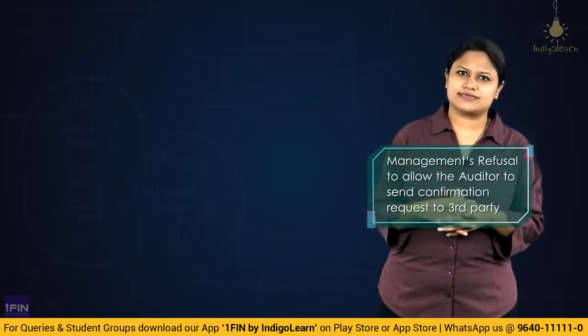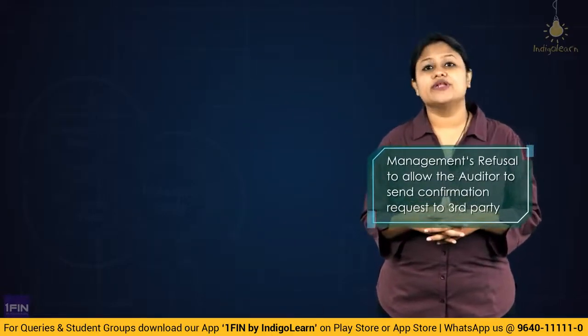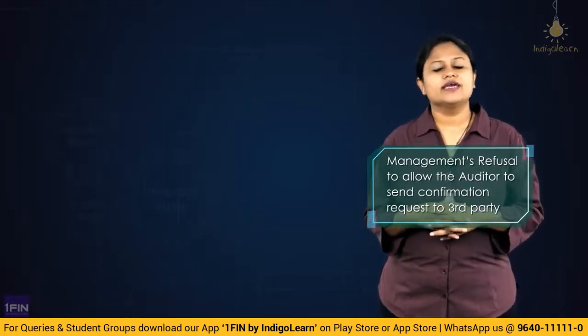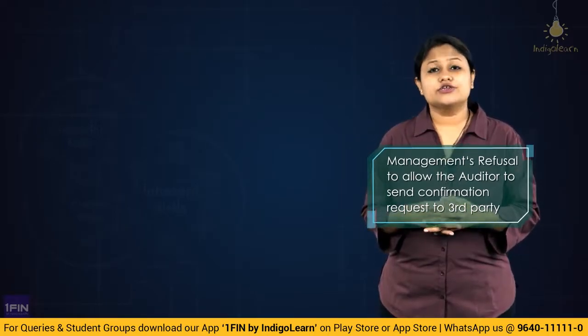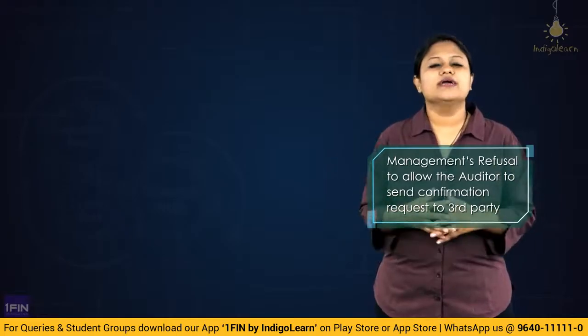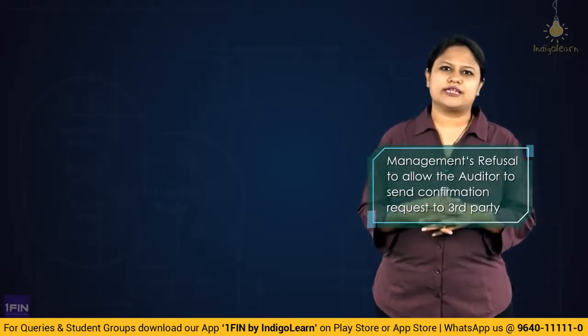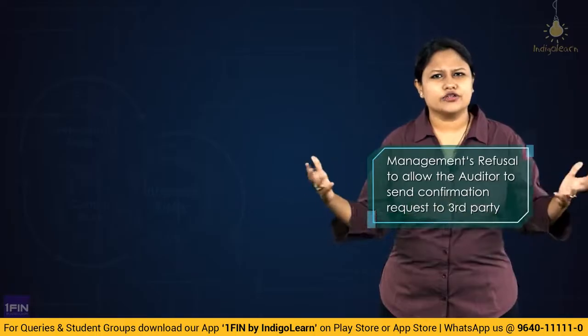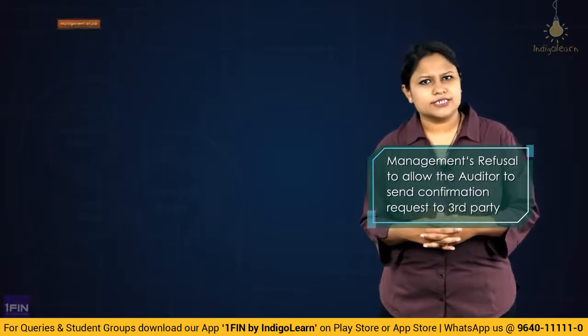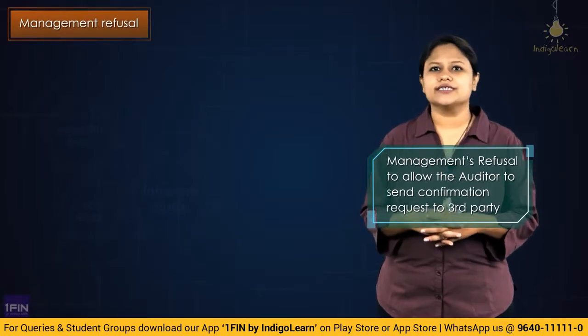Now, there is one special circumstance in case of external confirmation. Sometimes the auditor wants to send a confirmation request, but the management refuses to let the auditor send the confirmation request to the third party. When the management does that, do not jump to a conclusion that there is a fraud and management is hiding something. No. Here we will first go and question the management. Why can we not go and question the third party? There could be a possibility that the management has a genuine answer for it.